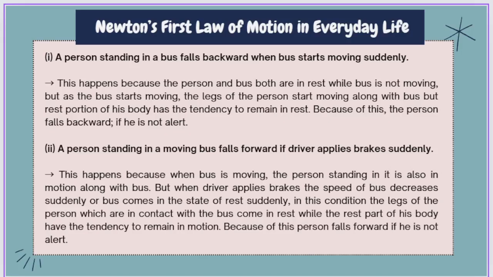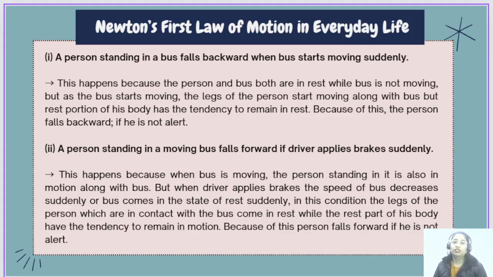Alright, so here you can see there are a few examples. A person standing in the bus falls backward when the bus suddenly starts moving. So we have already discussed this. This is happening because the person and bus both are at rest when the bus is not moving. But when the bus starts to move, the legs of the person start moving along with the bus, but the rest of the body, like the upper part, has a tendency to remain at rest. Because of this, the person falls in the backward direction, especially when he is not alert.